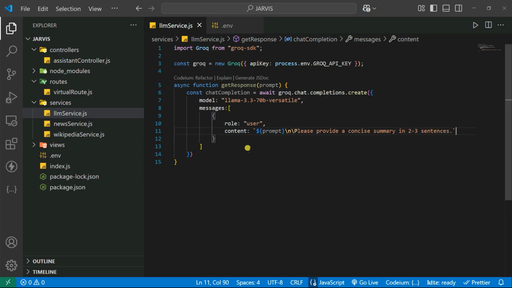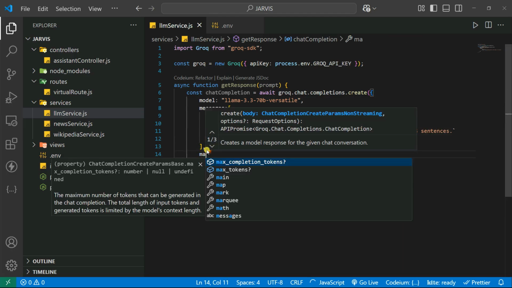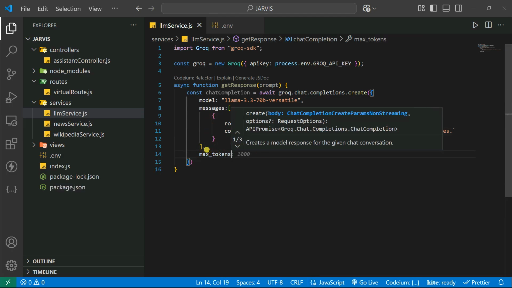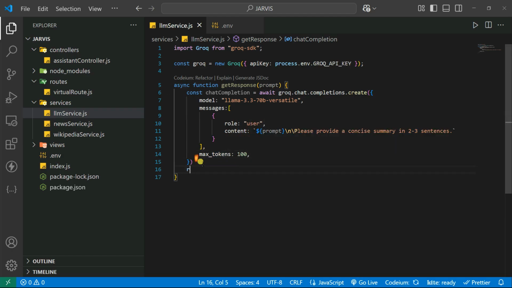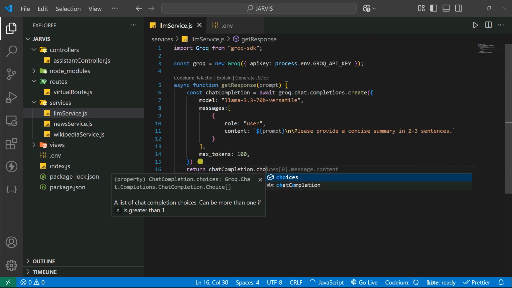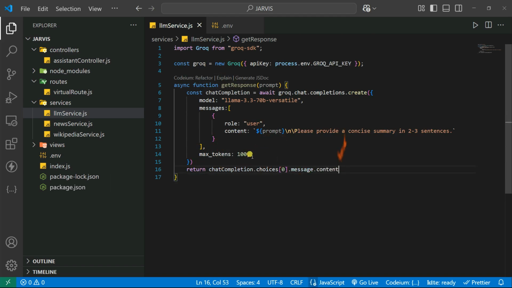Good. Now let's give it a max token value, say 100 max tokens. Then let's return the chatCompletion.choices[0].message.content.